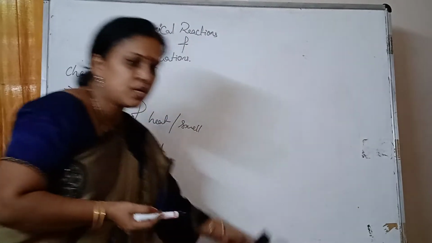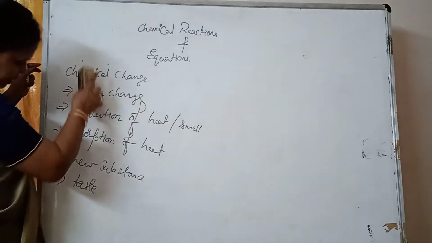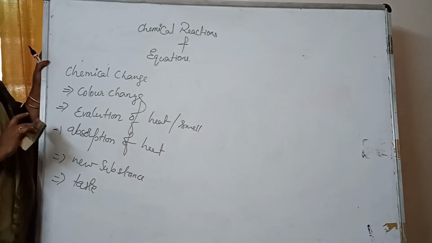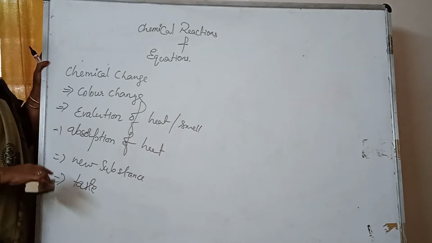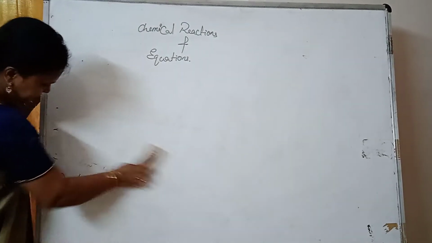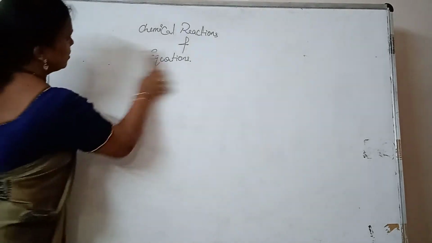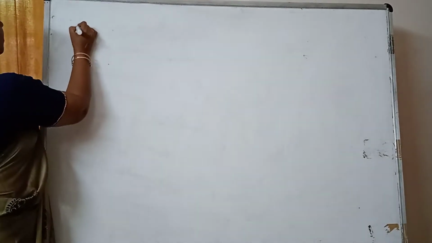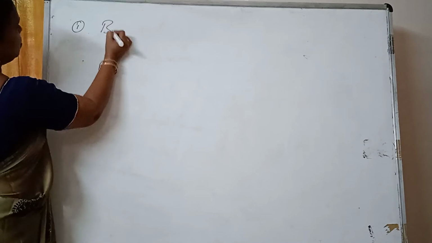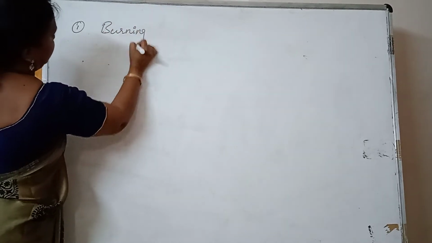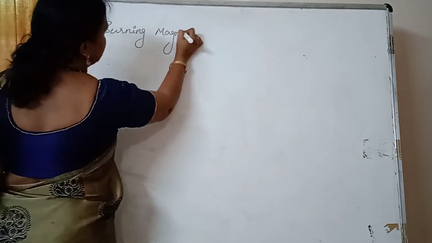So we understood now that chemical changes or chemical reactions mean a change in the chemical property. In 7th standard we learned what chemical properties mean. These are the chemical properties of matter. Now let us see that one by one. Now we need to burn the magnesium ribbon to understand that. Okay, so burning magnesium ribbon. This is one activity.